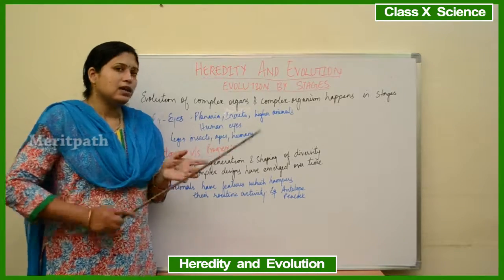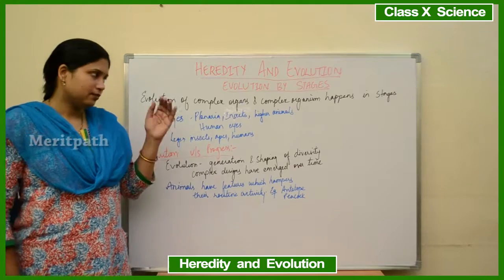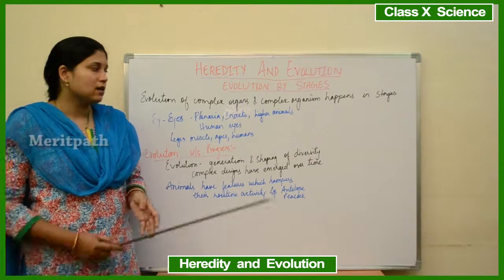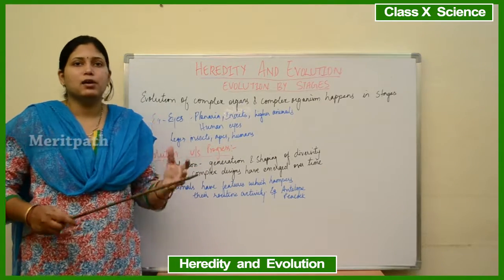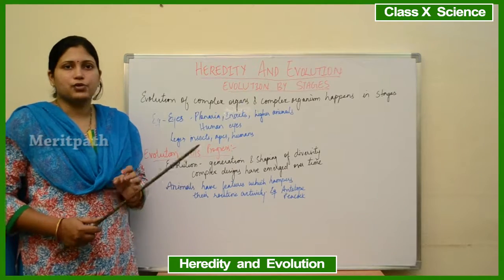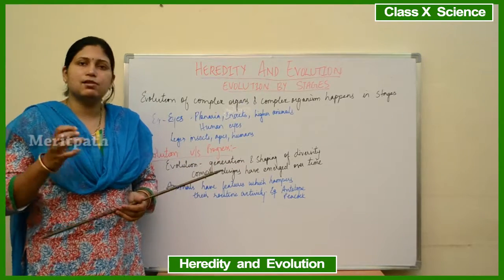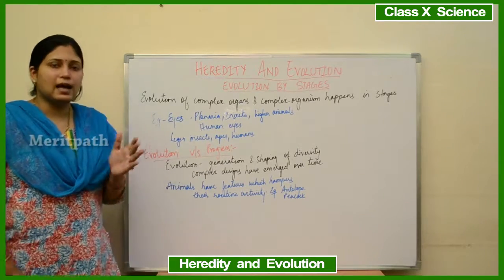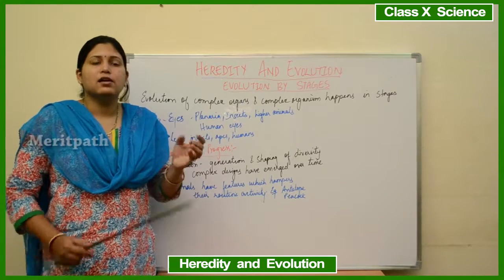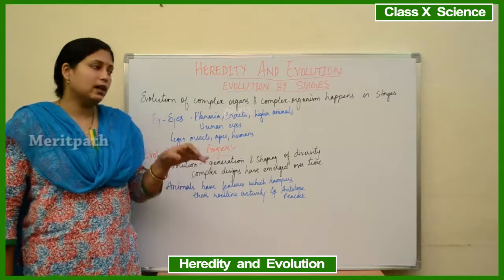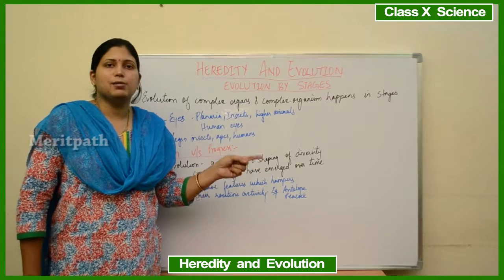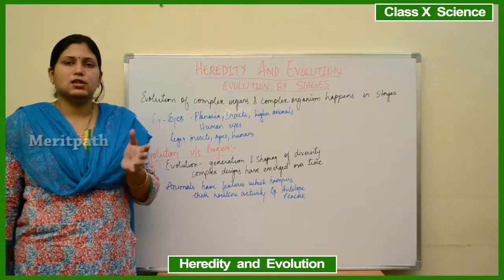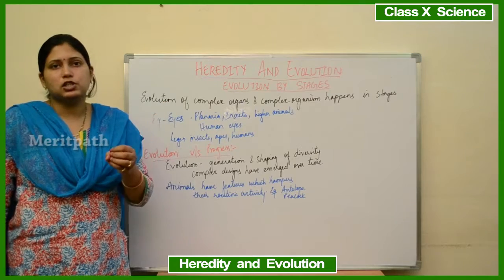Then came insects. Insects had compound eyes with many optical surfaces, right? Then higher animals developed eyes, but in these animals the eyes were much simpler, with a single optic lens. In insects, the eyes were very complex. Different compound optical surfaces were there in the eyes of insects, whereas in higher animals, the eyes had only a single lens. So as evolution was happening stage by stage, the eyes were getting simpler and simpler.